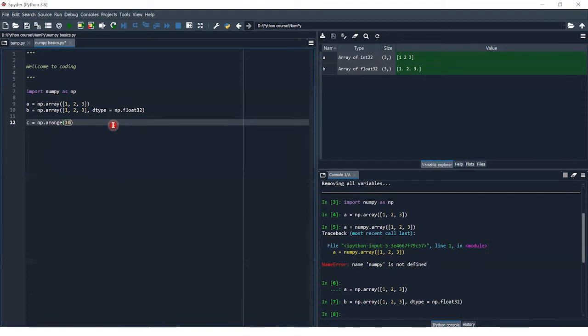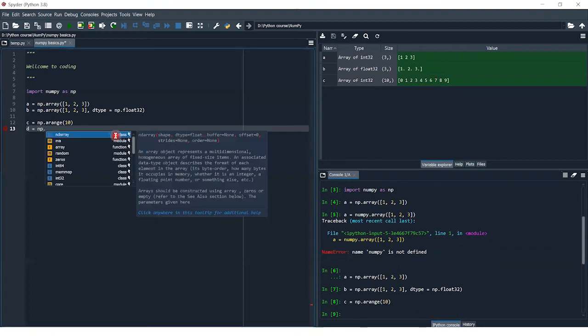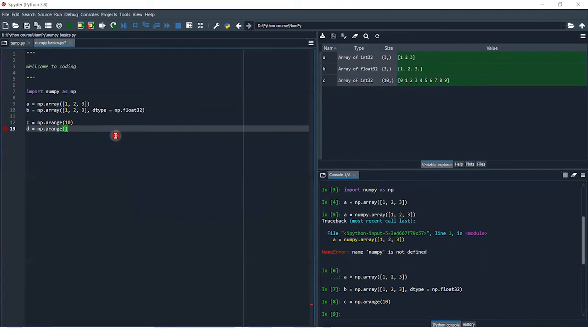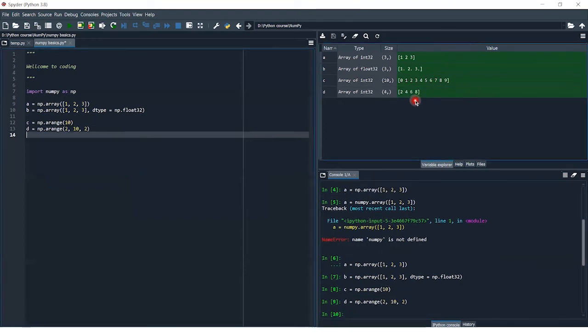I just type 10. So here, as you can see, C has the values from 0 to 9. The size is 10. If I want the values starting from 2, I can just type A is equal to np.arange 2 till 10 having step 2. So it will take the even values: 2, then take 2 steps, 4, then take 2 steps, 6, then take 2 steps, 8.